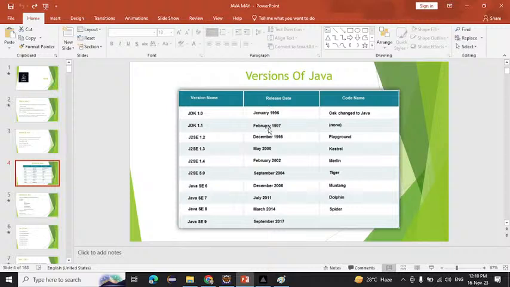After that, in 1996, they changed the name from Oak to Java. Why are they changing the name? Suppose now we came here. What is the name of our company here? That is Search. If I want to build a new company, can I give the same name, Search, to my company? No, no, no. If I give Search and Venu sir also gives Search, that will create a problem, right? Because Venu sir has registered the name Search Software Solution. If I create it, they will give the copyright to him, right? The same thing happens here also.